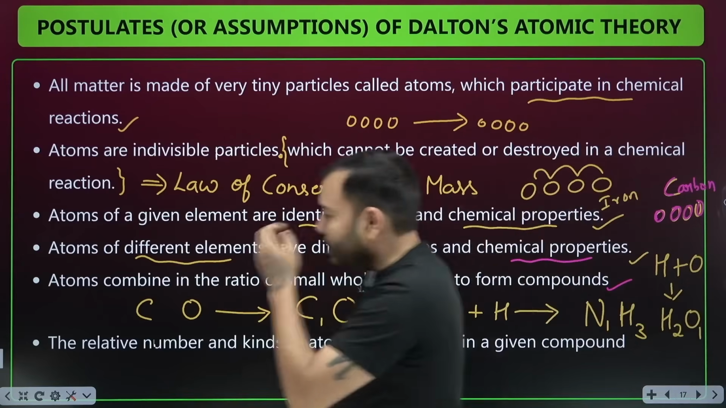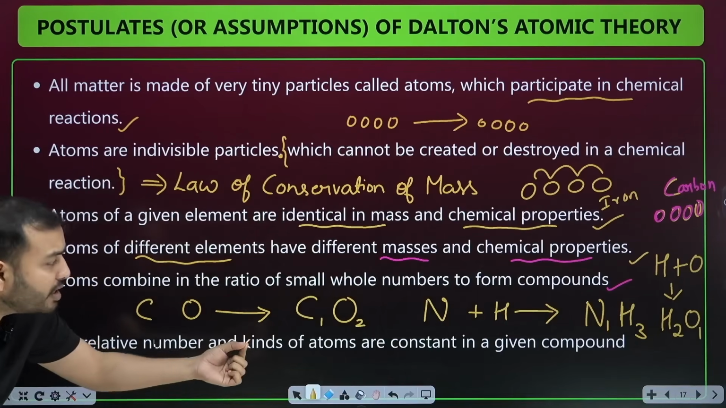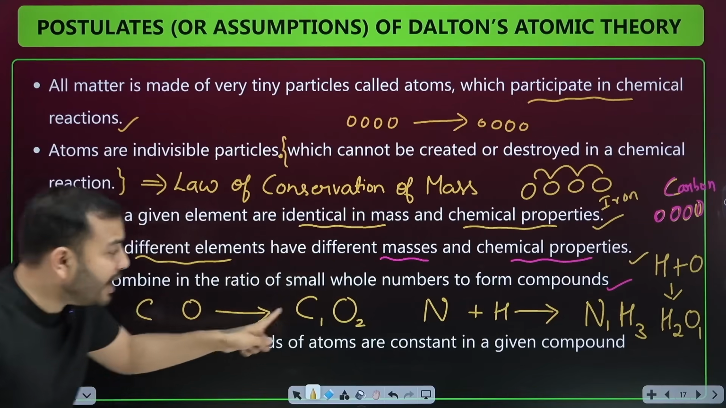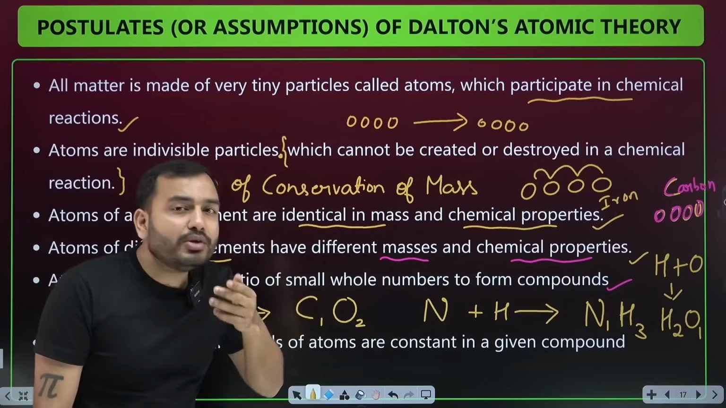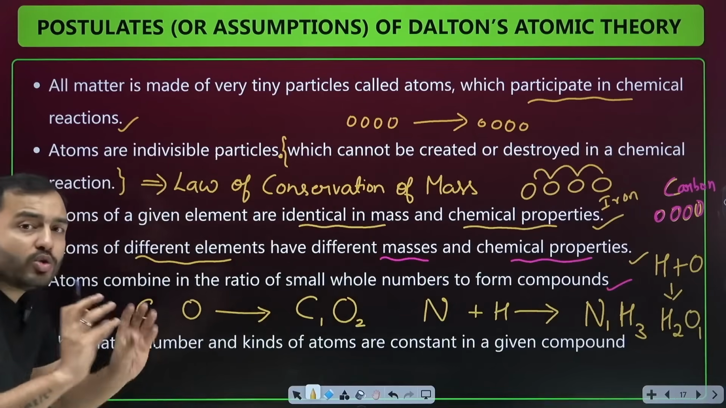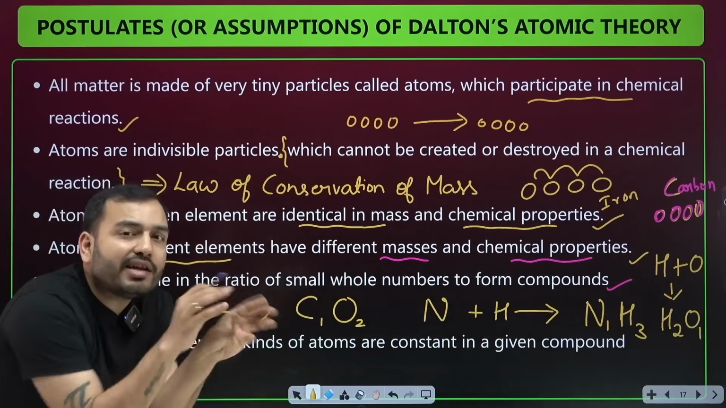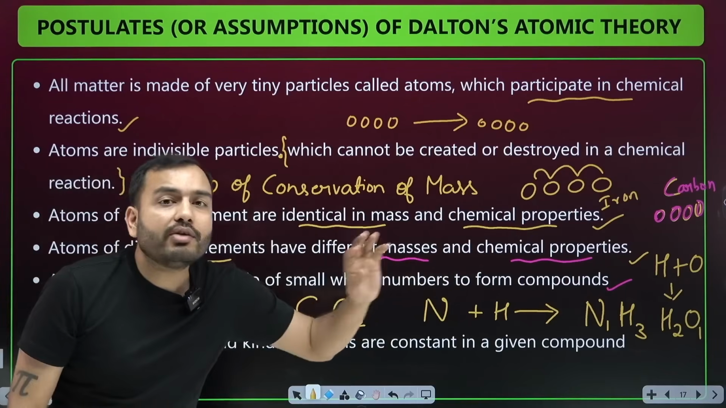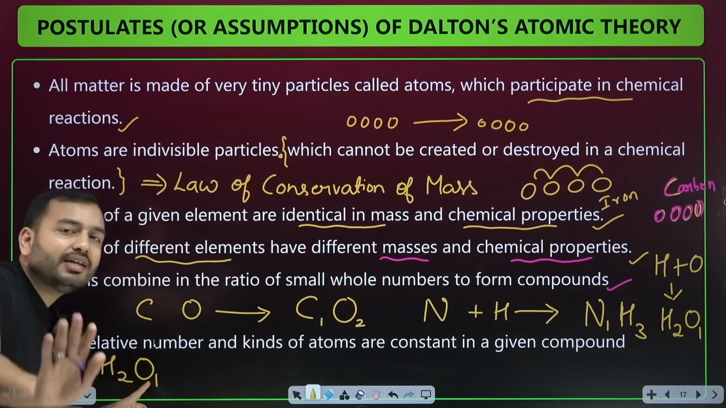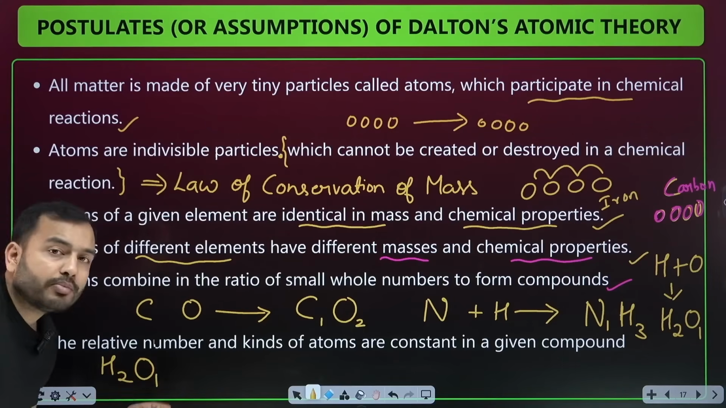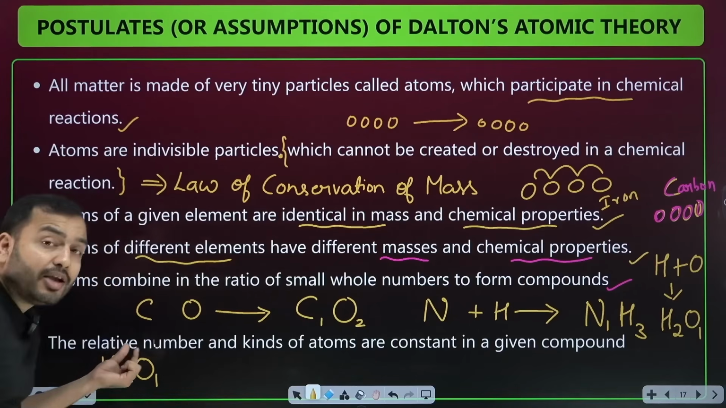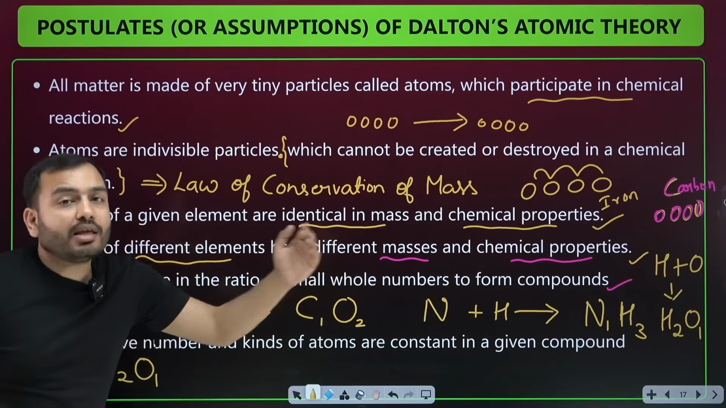Last, the relative numbers and kinds of atoms are constant in a given compound. What is he explaining? The law of constant proportion. He's saying that the relative numbers and the kinds of atoms, what different kinds of atoms will be there, are constant in a given compound. For example, suppose it's water, then H2O1. You should write the 1, but I don't. So what is the relative number? 2 and 1. And kinds of atoms, what kinds of atoms are here? 2 hydrogen atoms and 1 oxygen. The kinds of atoms here are constant in a given compound.